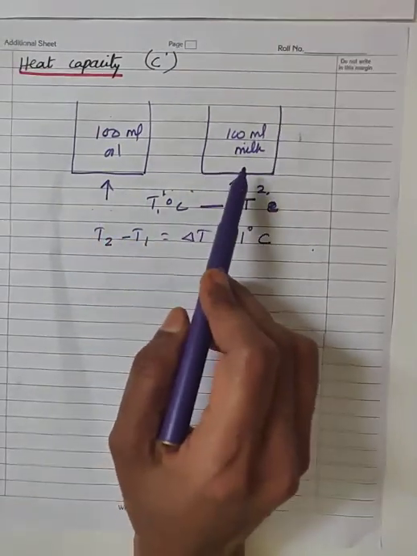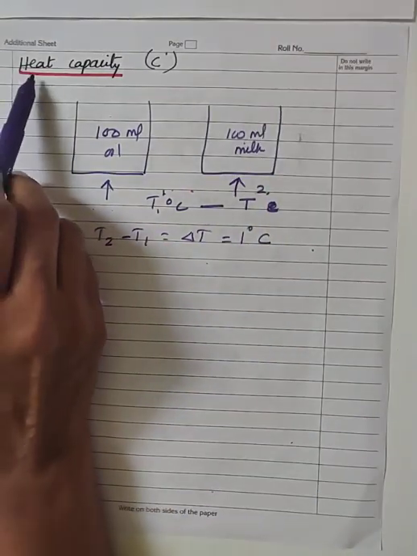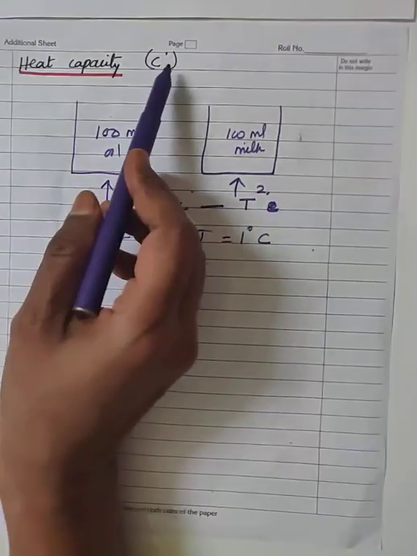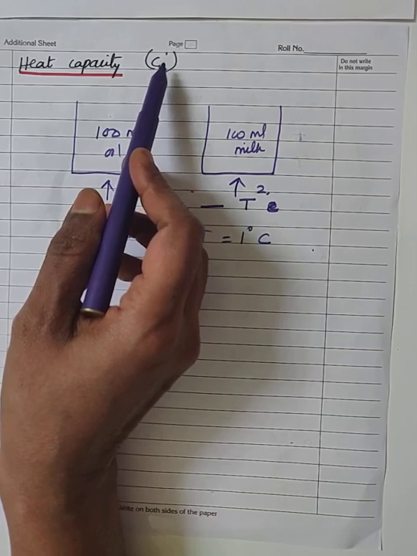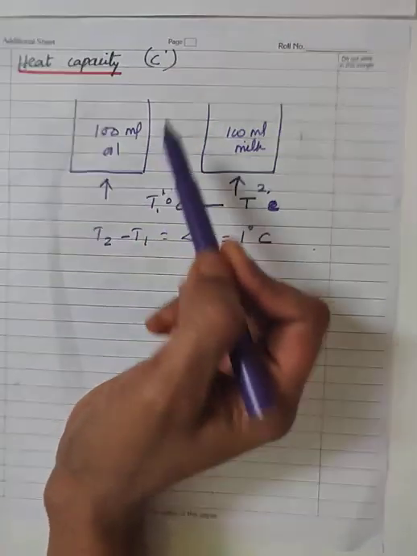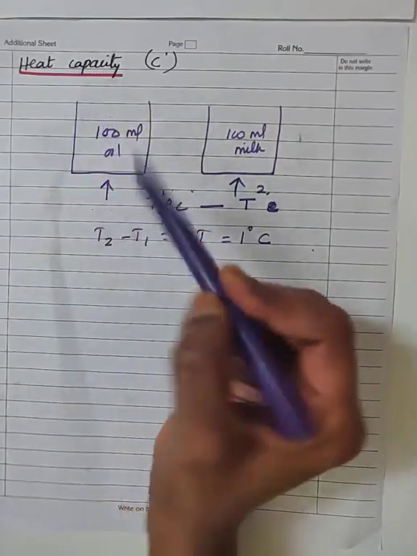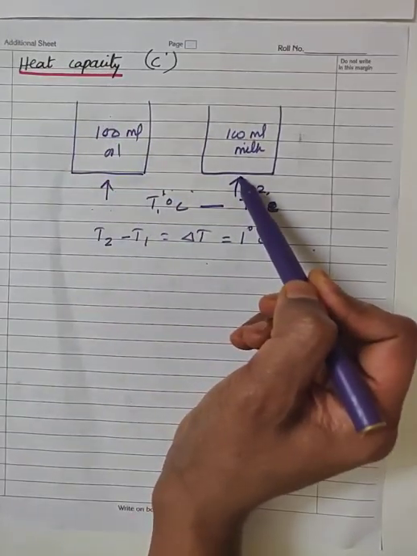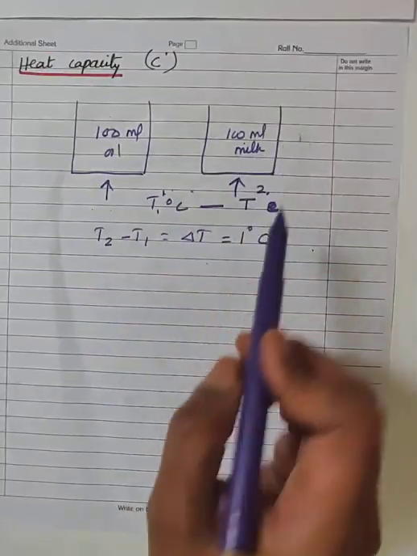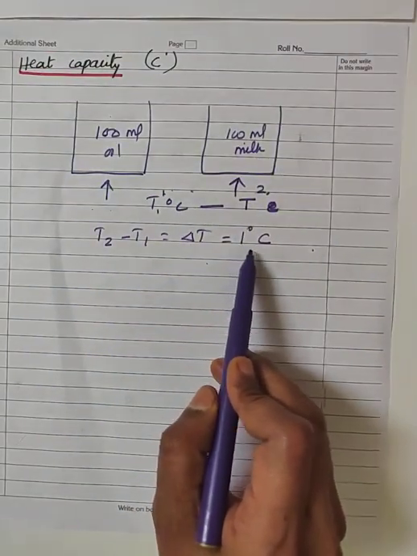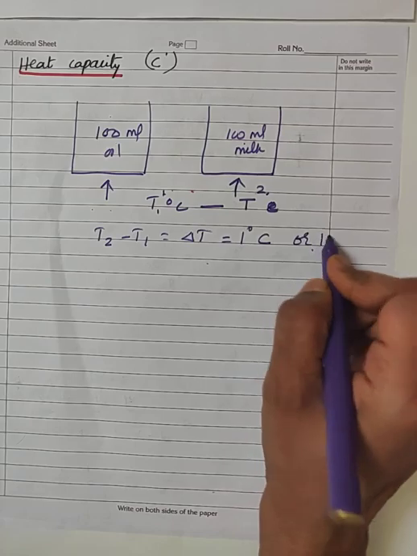This characteristic property of the substance we call heat capacity, which is represented by the symbol C dash. Let me put it in definition form. Heat capacity is the amount of heat energy required to raise the temperature of the substance by 1 degree Celsius or 1 Kelvin.